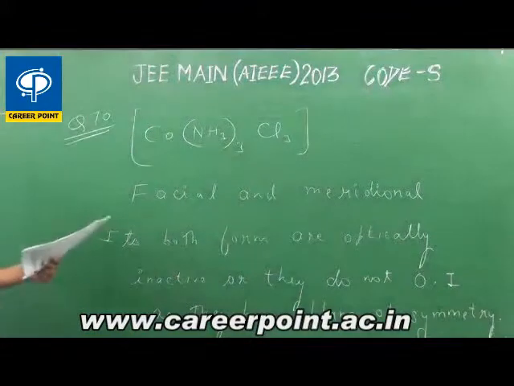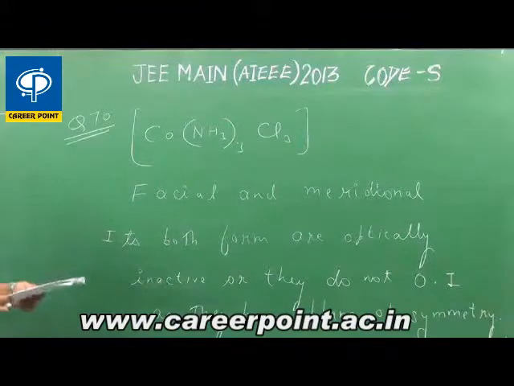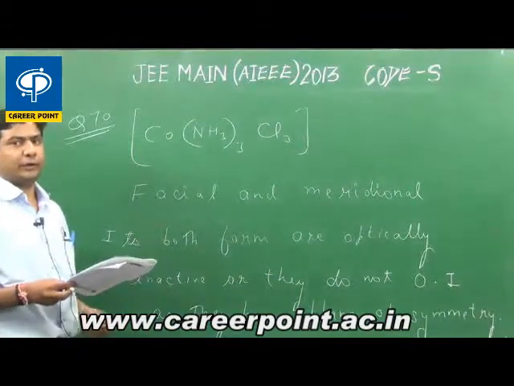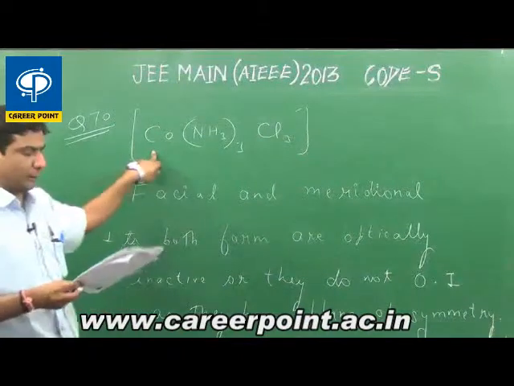Therefore, the correct option is the first one, that is [Co(NH3)3Cl3]. It is the correct option.